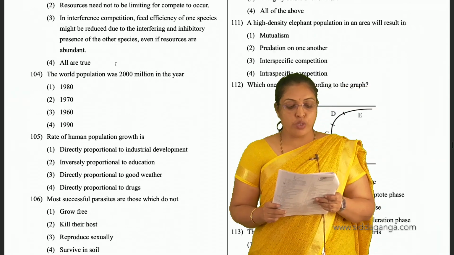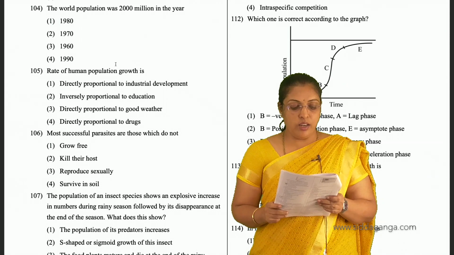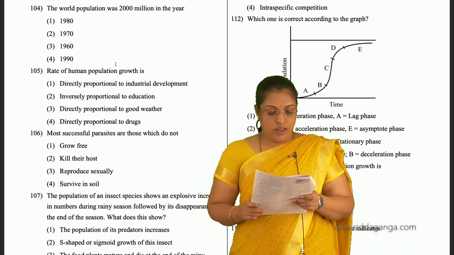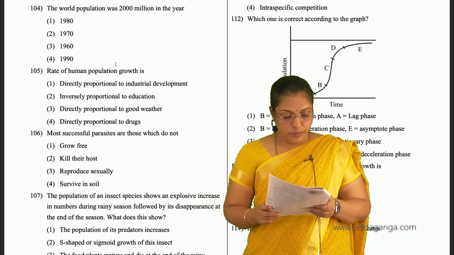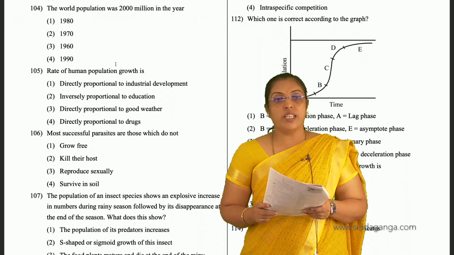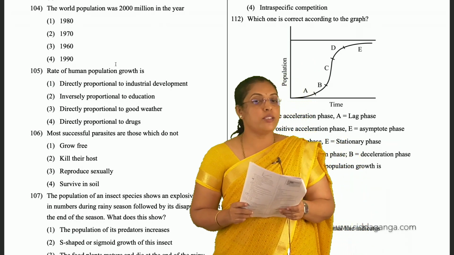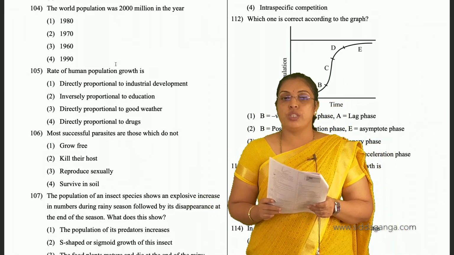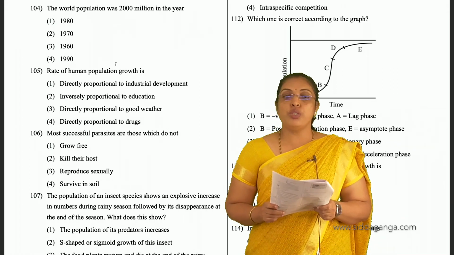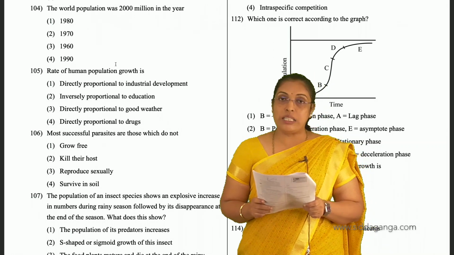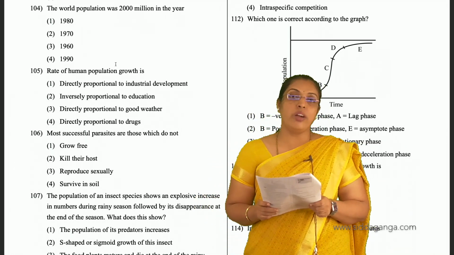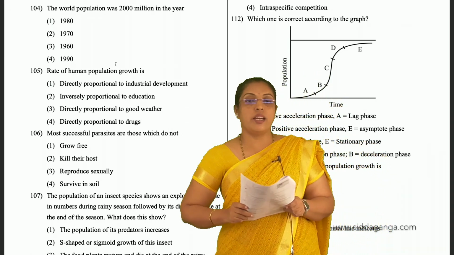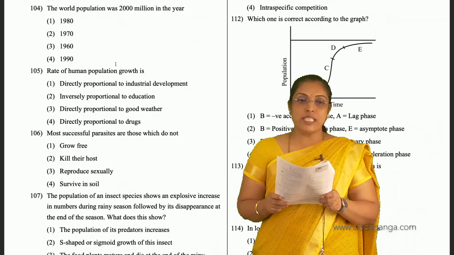So the world population was 2000 billion in the year. Fourth option. It should be 1900 rather than 1990. Fourth is the option. Next, 106. Most successful parasites are those which do not kill their host. Second is the option. If the host survives, the parasites will also survive. So the successful parasites will not kill their host. For 106, second is the option.